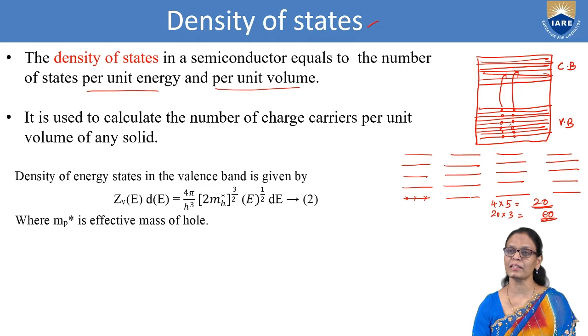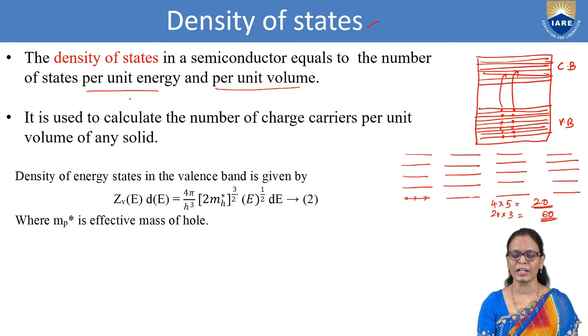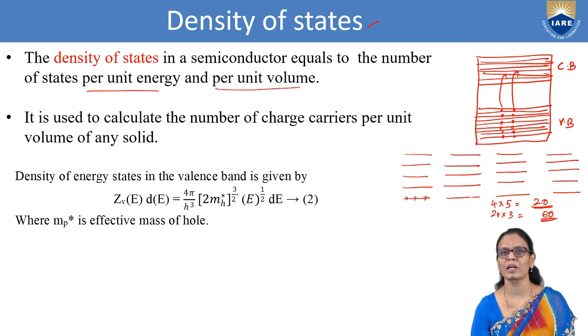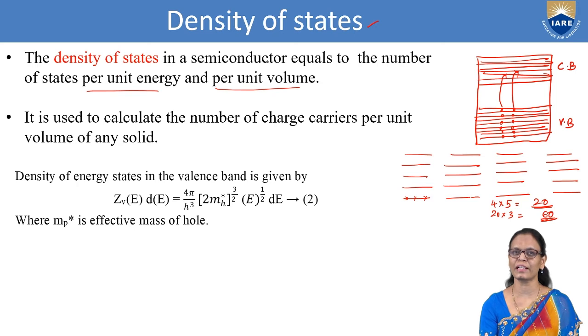So multiply the density of states with the probability function, we get the number of electrons. And in this lecture, we are going to talk about the number of holes in the valence band after the electrons have shifted to the conduction band. This is what you need to keep in mind before we derive the expression for the concentration of holes in the valence band. So first we have defined the density of states.